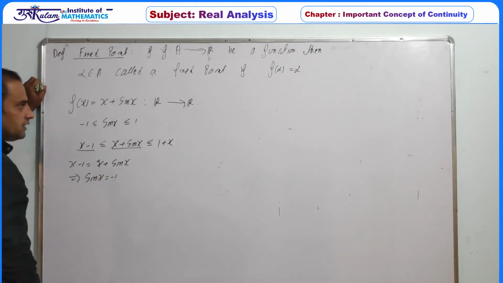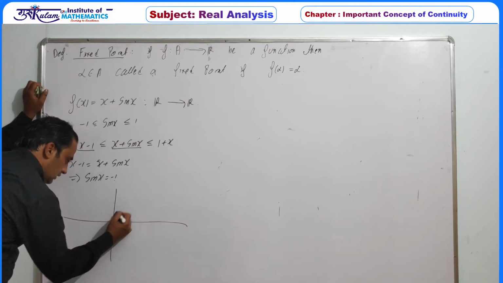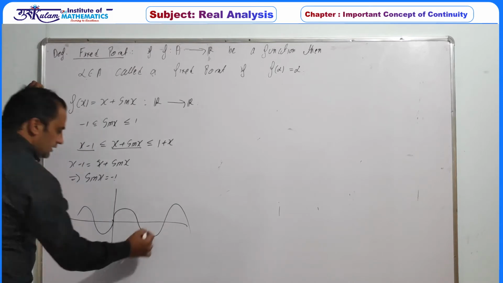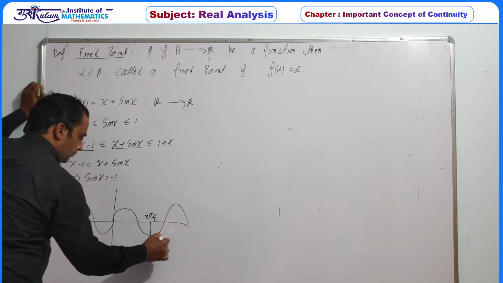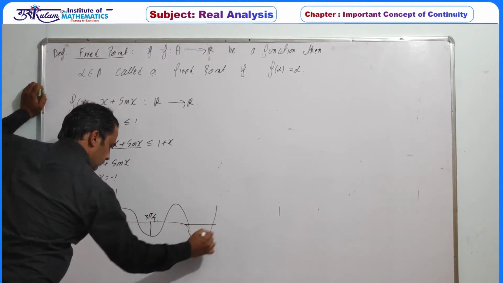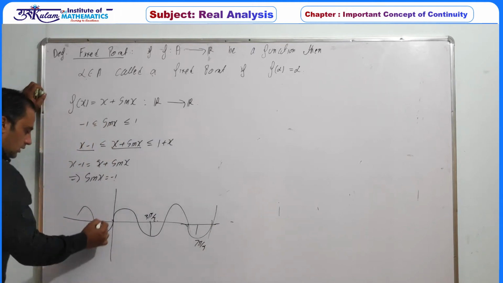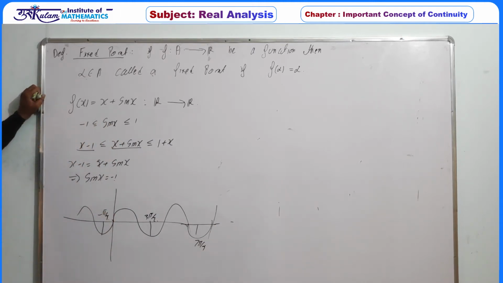Sine of x is equal to minus 1. So by the graph of the sine x function, this is the graph of the sine x function. Sine of x is equal to minus 1 at 3 pi by 2, then 7 pi by 2, and this point is minus pi by 2. So these are the only points at which sine of x takes exactly the value minus 1.